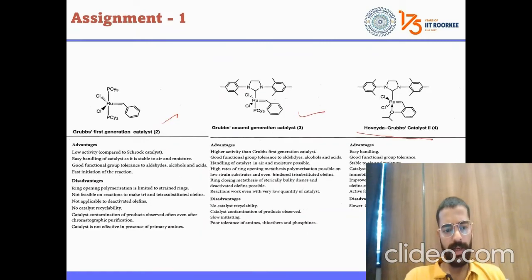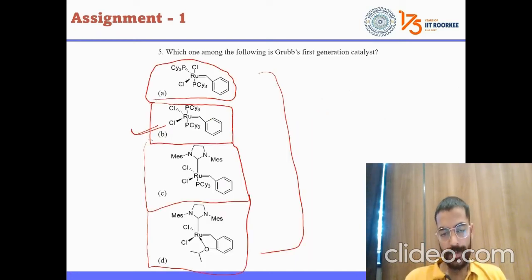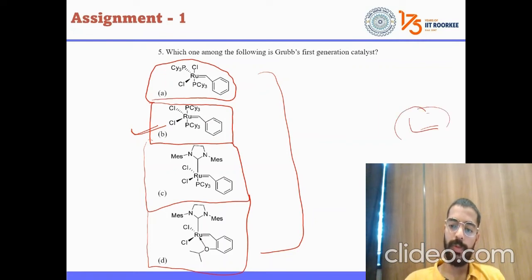And I have also given the advantages and disadvantages of these catalysts. So maybe some type of comparative question can come in whatever exam you will be attempting. You should have a conceptual approach also, that is necessary, but you should have an approach to assess a question. You should have the tendency first to decline answers: this cannot happen, this cannot happen. If you can remove two options from four, suppose we have A, B, C, and D, you have disqualified two.